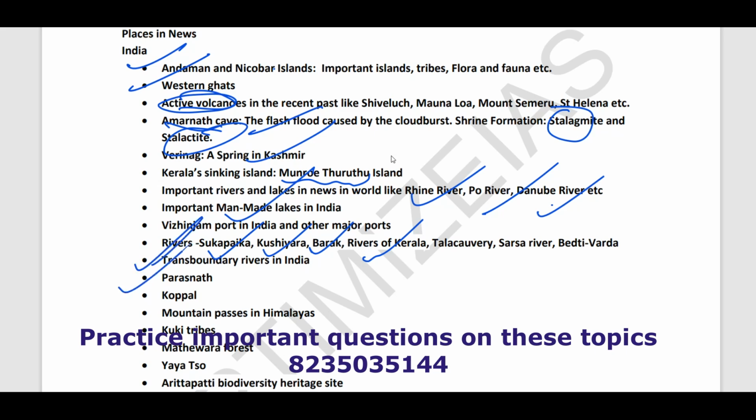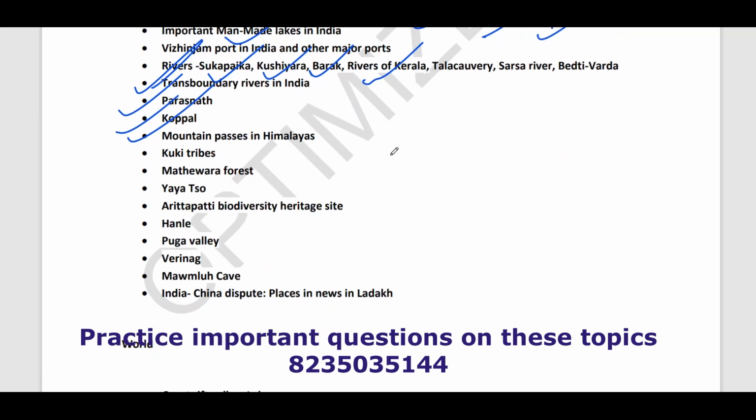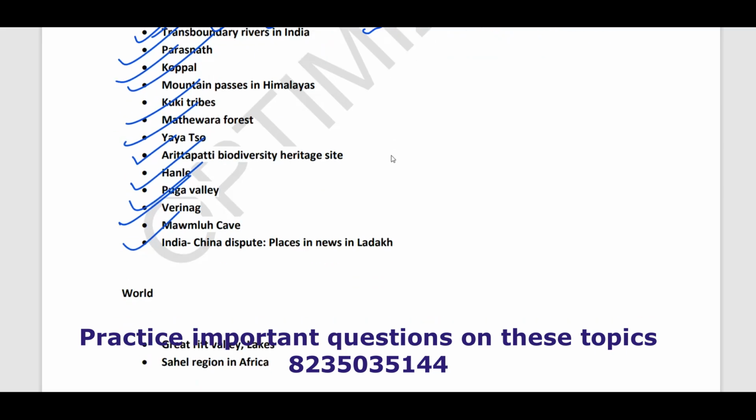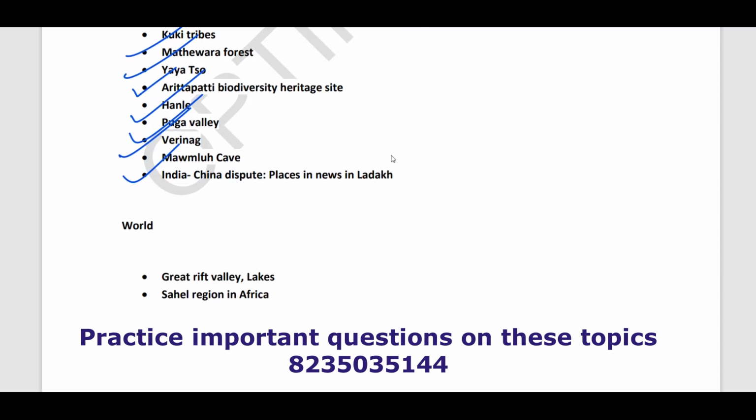Then places like Parasnath, Koppal, mountain passes in Himalayas. Mathewara forest, Yaya, Taso, Arivati, Aritapati biodiversity heritage site in Tamil Nadu. Then Hanle in Ladakh, Uga Valley, Verinag, Mamlu Cave, and India-China dispute. As far as boundary disputes, that is important.